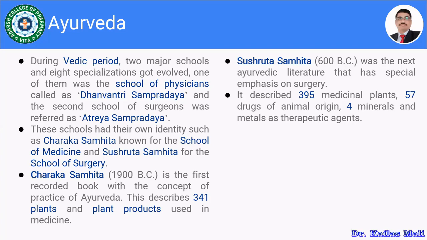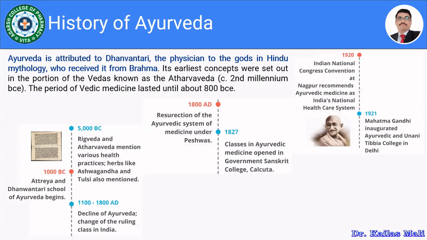It means it is possible to use herbs for the treatment. We can use certain animal related products. We can use certain minerals and certain metals for the treatment of diseases and disorders according to Ayurvedic systems of medicine. Let us see the historical developments of the Ayurveda.